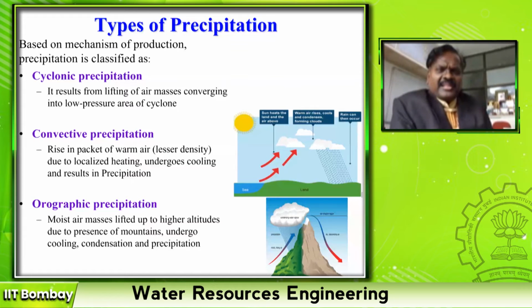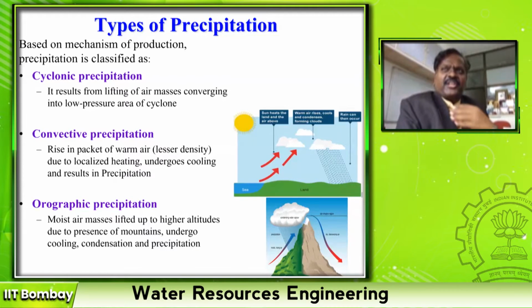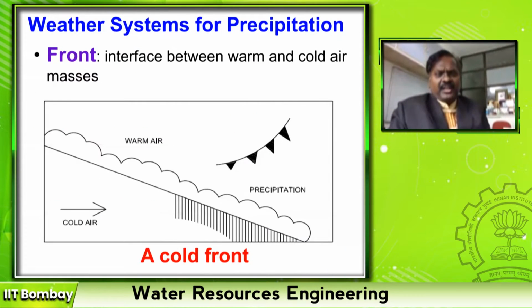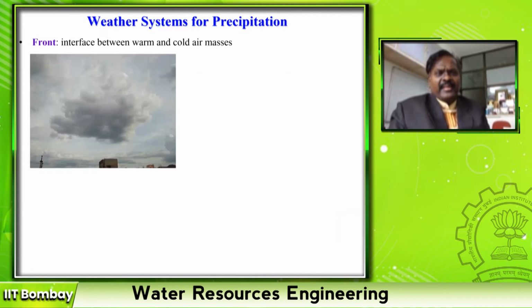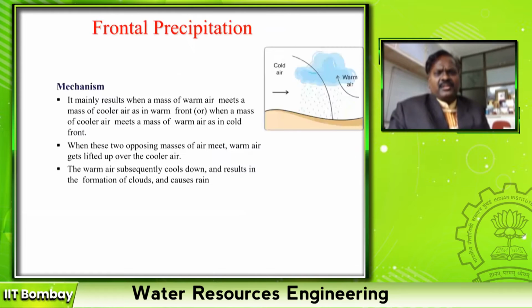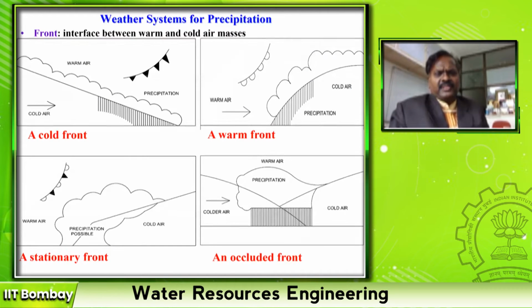Dear students, last class we were seeing these types of precipitation, after understanding the different forms of precipitation. The first type of precipitation is frontal precipitation, that I have explained in the previous class. The last frontal type, that is occluded frontal precipitation, is where three different masses meet together and form at the same level. They are called occluded frontal precipitation.